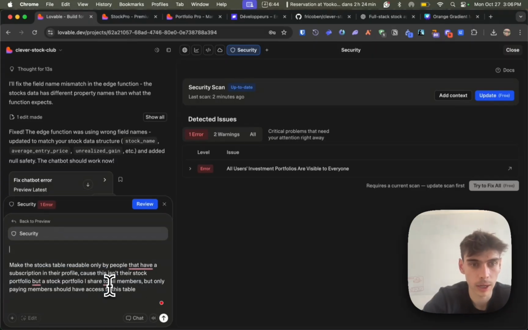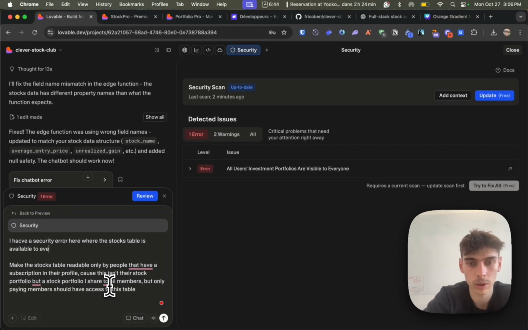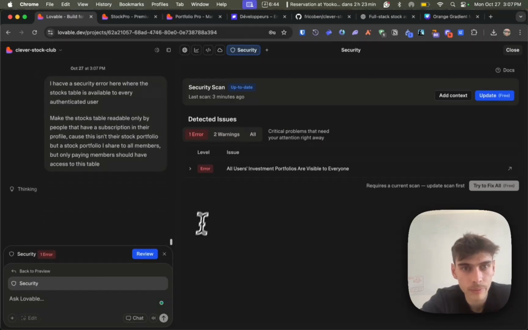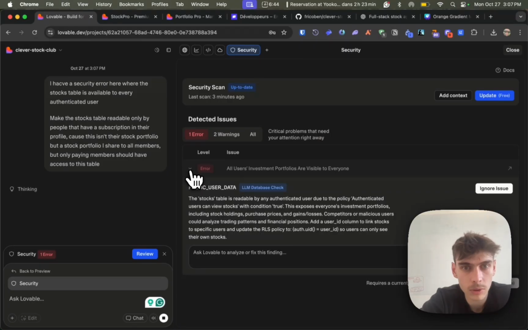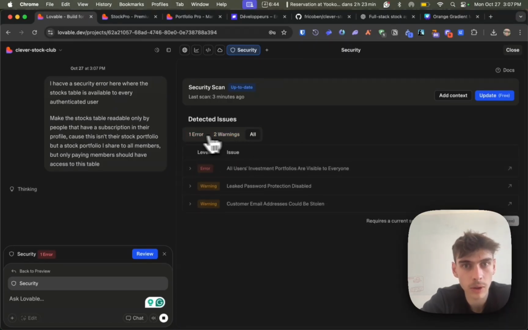Okay, I have a security error here where the stocks table is available to every authenticated user. Okay, so knowing that, it should be able to fix this error.